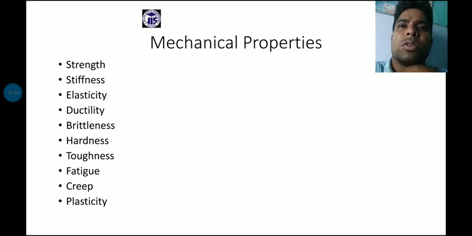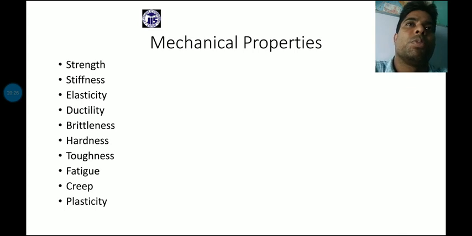brittleness is actually a material never ductile, and sudden and abrupt fracture can happen in the process when the load is applied on the outside of the material or inside of the material. So that is actually the case of brittleness, and that brittleness is based on the material behavior of the properties.